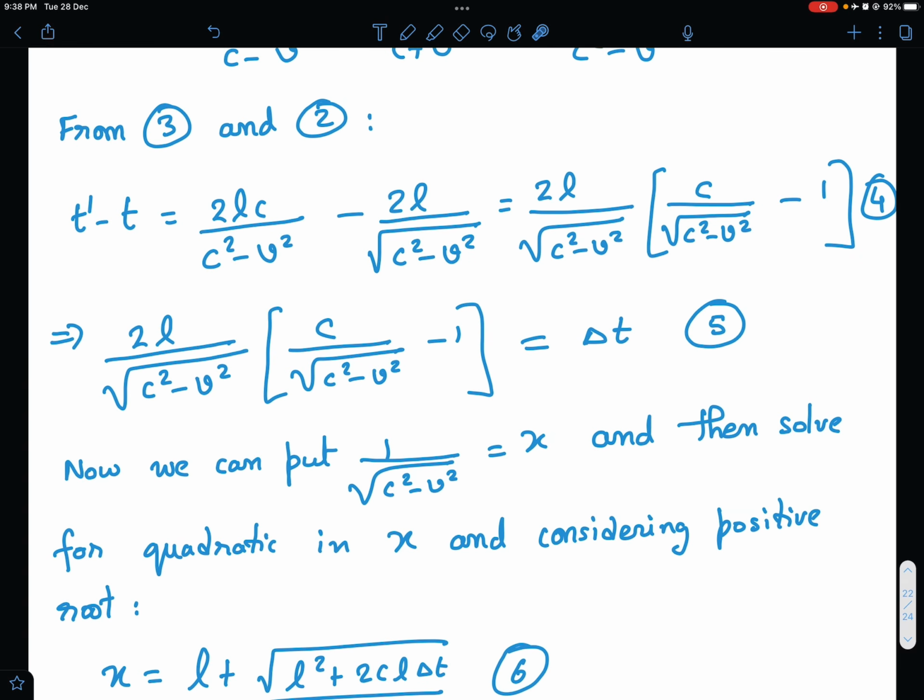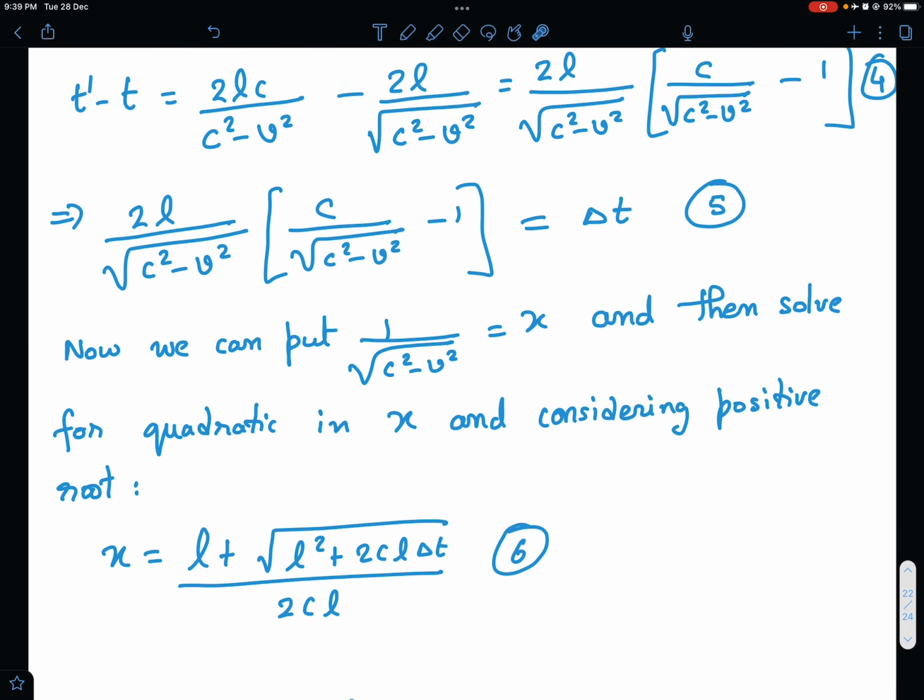Okay. And of course the velocity of the ship will be less than the velocity of sound, otherwise, I mean, that's reasonable to assume. The velocity of the ship must be less than the velocity of sound. We don't see supersonic ships, we do see supersonic aircraft though. Okay, so we'll consider the positive root for x.